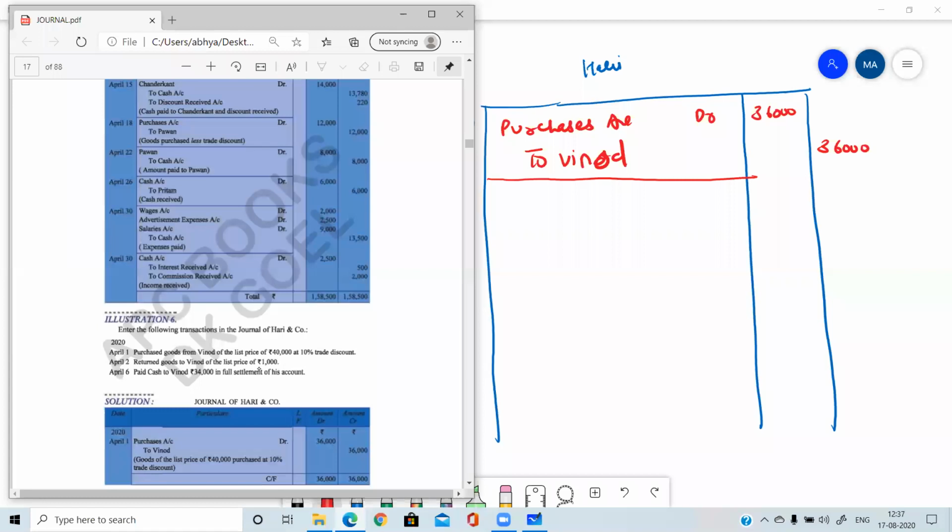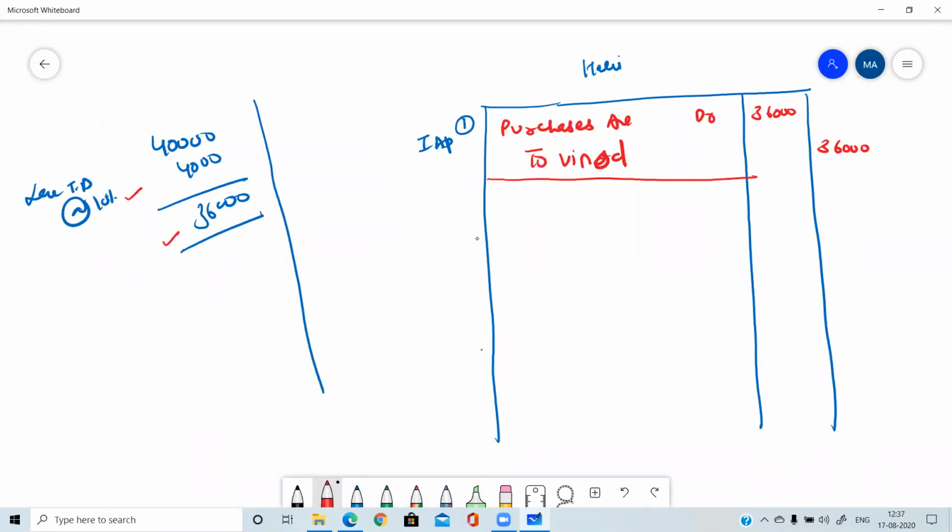One thing you have to make sure of here is that it is the list price of 1,000. If you got the discount at the time of purchase of the goods, then the same discount you need to subtract at the time of return of the goods. So you are going to return goods of rupees 1,000, which is the list price. It means from this amount you need to subtract the discount. Suppose you have purchased a dress from the market costing rupees 1,500 and you are paying the seller rupees 1,200 after bargaining. So 300 you are getting as discount.